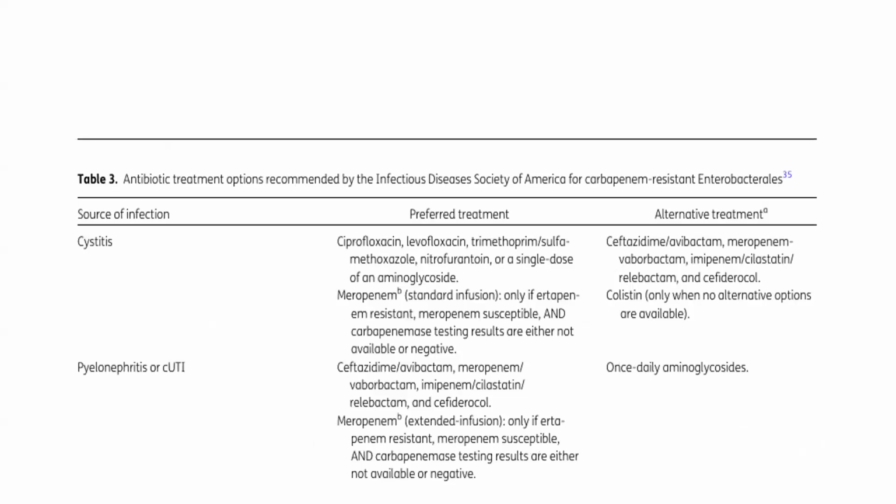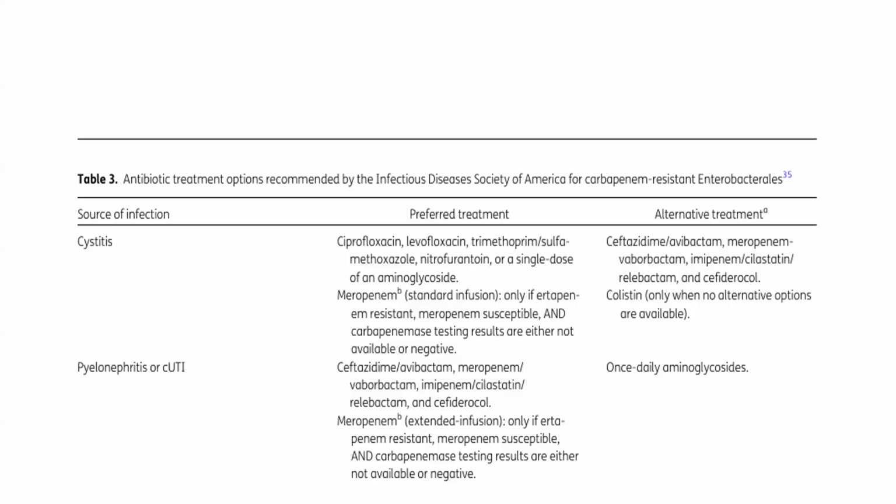If it is carbapenem-resistant Enterobacterales, and the focus of infection is cystitis, the preferred treatment is ciprofloxacin, levofloxacin, trimethoprim-sulfamethoxazole, nitrofurantoin, a single dose of aminoglycoside, or we can use meropenem only if ertapenem resistant or meropenem susceptible, and carbapenemase testing results are either not available or negative. Alternative treatment is ceftazidime-avibactam, meropenem-vaborbactam, imipenem-cilastatin-relebactam, and cefiderocol. Colistin only when no alternative options are available.